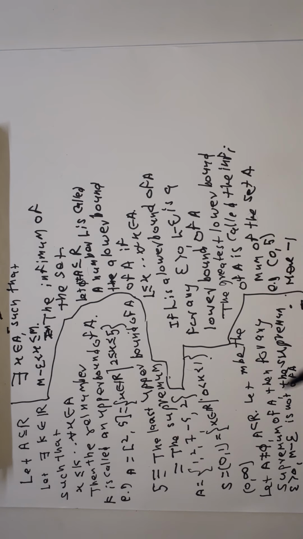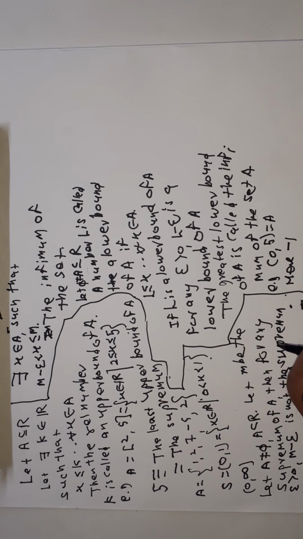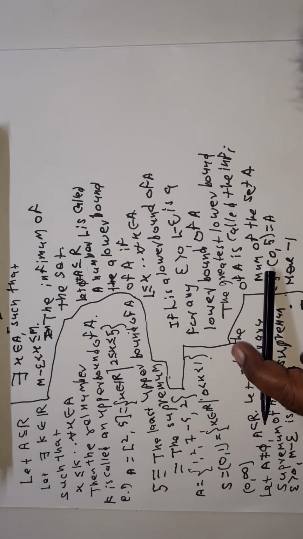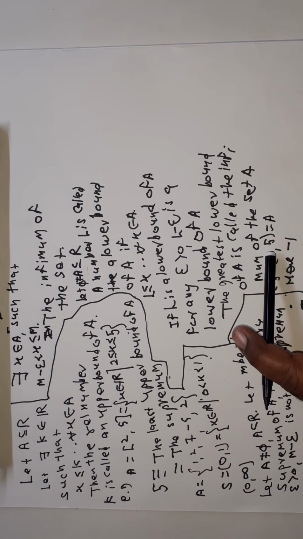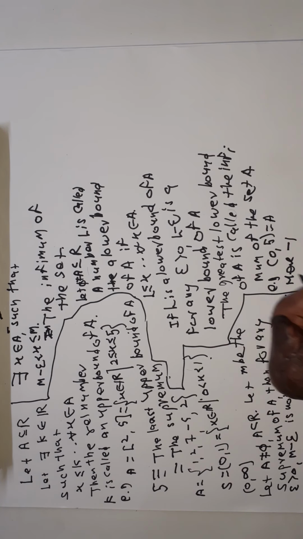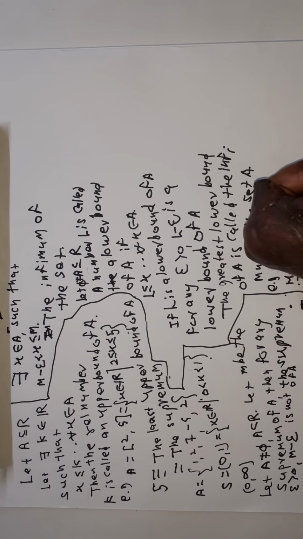Minus 1 is a lower bound of the set A. Then minus 2 is also a lower bound of the set A. Minus 10 is also a lower bound of the set A. But 0 is less than or equal to x for all x belonging to A. Therefore, 0 is the greatest lower bound of A, so the infimum of A is equal to 0.